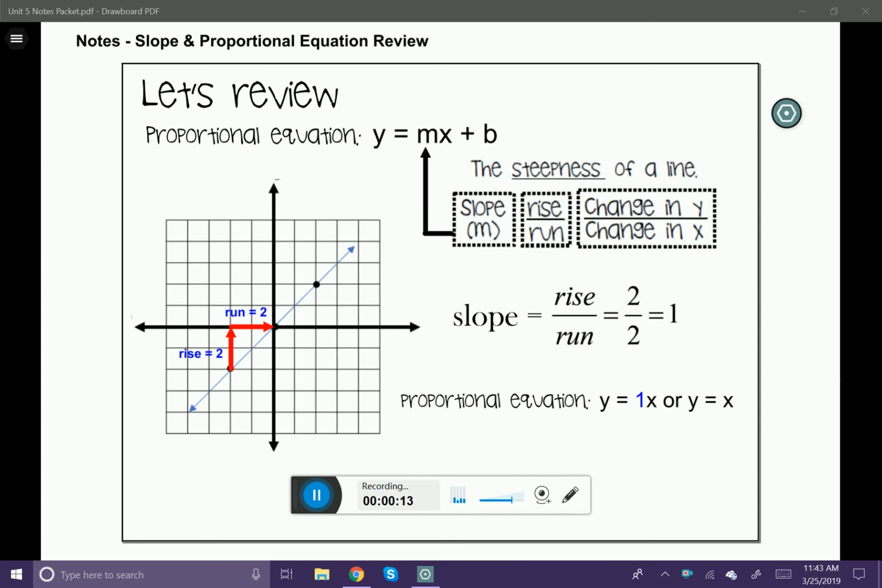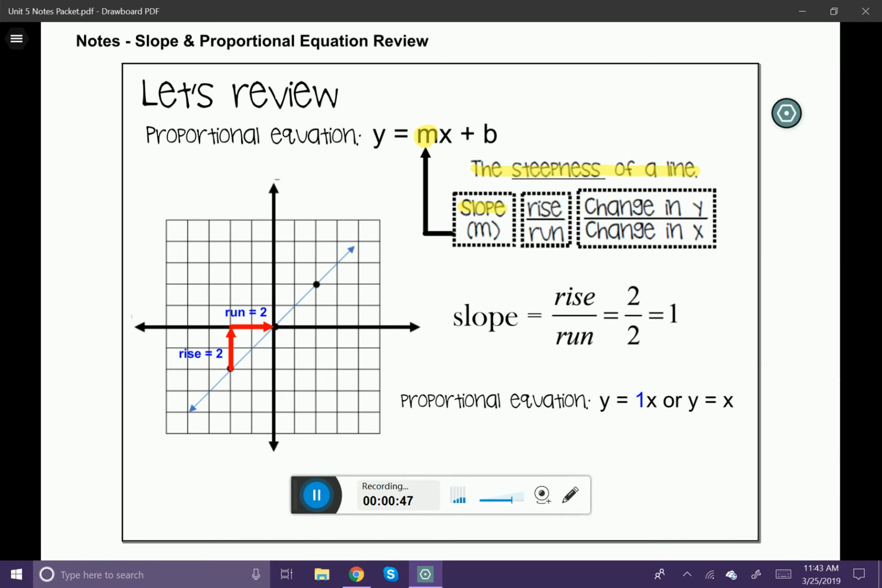A proportional equation uses the formula y equals mx plus b, and that formula is going to construct a line on the coordinate plane, just like the one that you see here in the picture. Now, something important to know about this y equals mx plus b formula is this variable m. And in the past, we've talked about this m. This is called the slope. Slope is basically the steepness of a line. So the bigger that number is, the steeper the line is going to be.